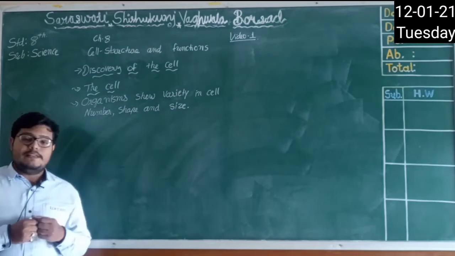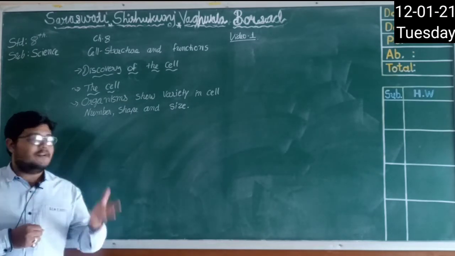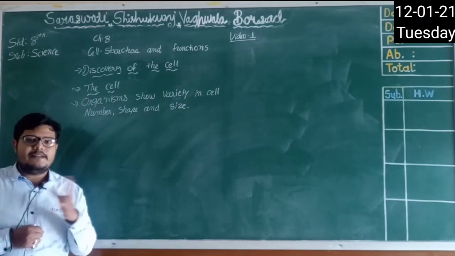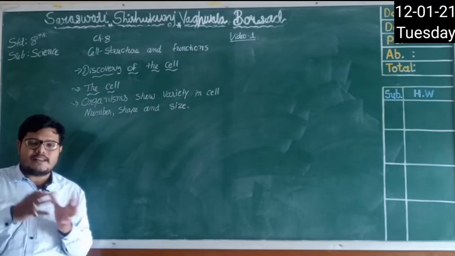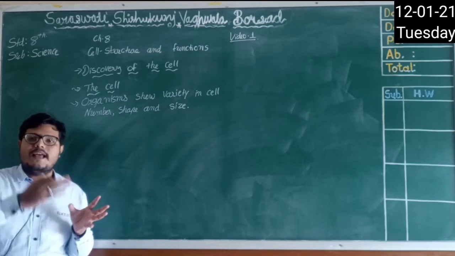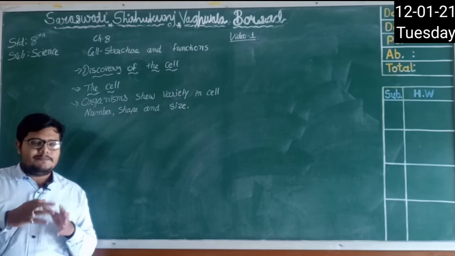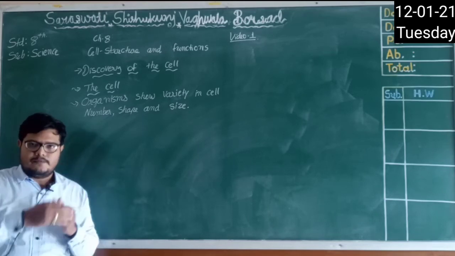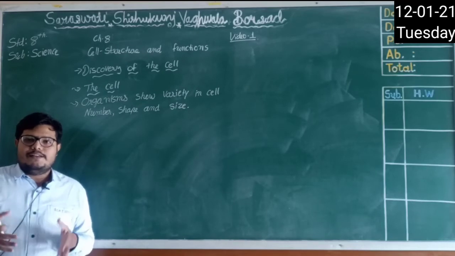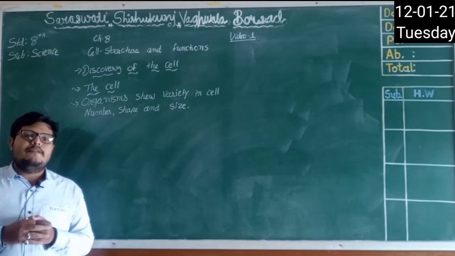So as we discussed, these cells, which are present in every living thing, have different sizes, shapes and numbers. As the number of cells is different in each organ, the functions of that organ are different, right? Different organs have a different number of cells, and the organs present in a living thing vary from one living thing to another. Like the stomach that we have is not the same size as an elephant's, right? So there is a difference in that.